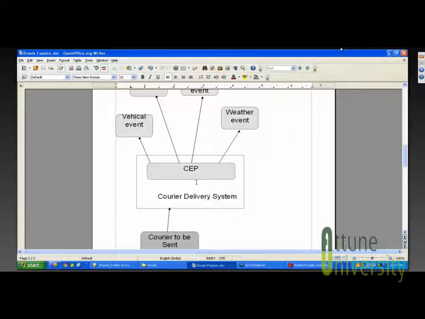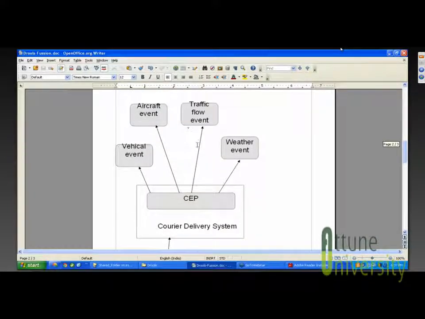The vehicle event means the product to be delivered within the same region will be sent through a vehicle, some form of transportation. If the regions are different, let's say the courier is to be sent to the USA or some other region outside the country, then the airplane event, or aircraft event, will be fired. So based on the region information, the events will be executed.